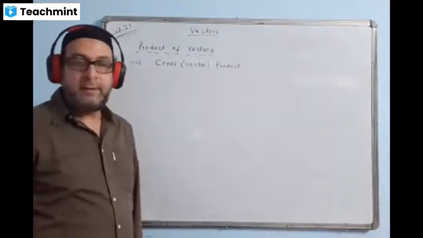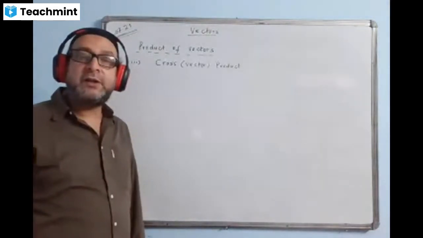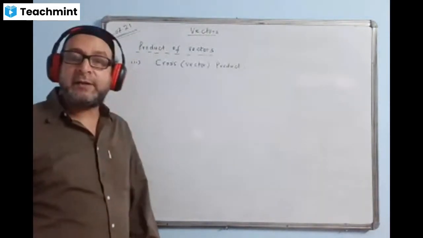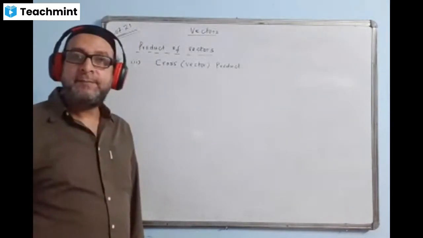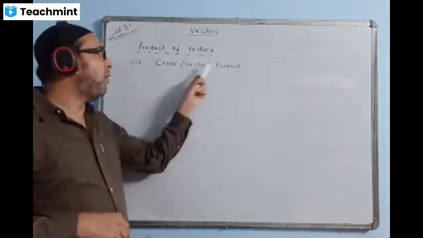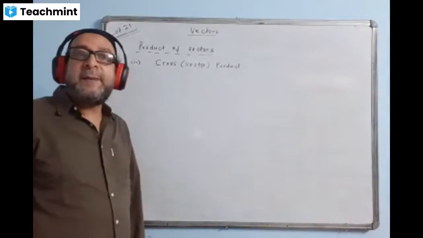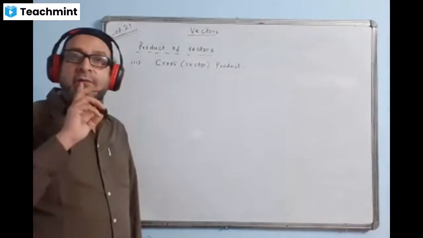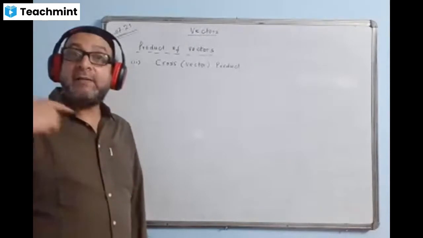What do we define? We say when product of two vectors results in a vector quantity, your answer is also a vector, then such a product is called cross or vector product. And it is measured by product of the magnitude of the vectors with sine of the angle between them.